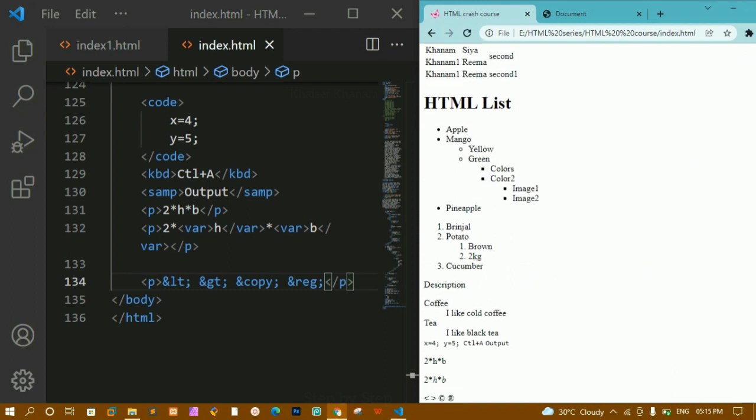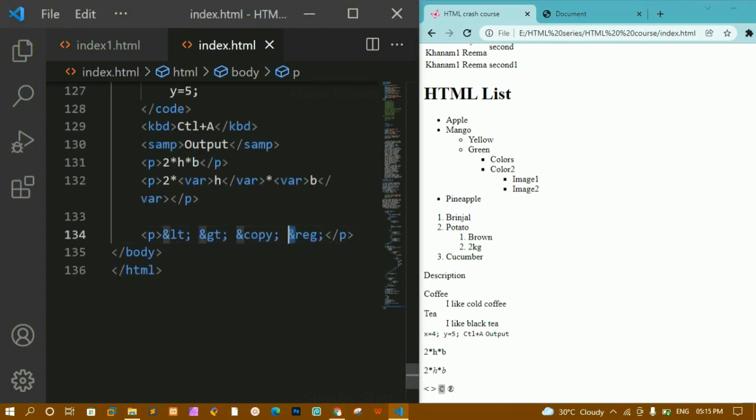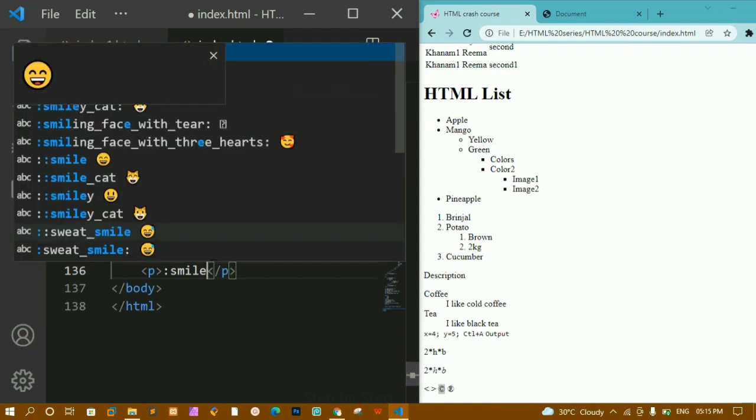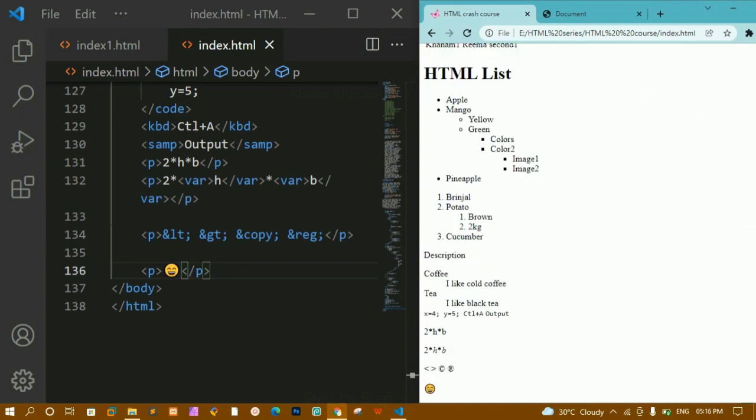You can see here for copyright we are having, for registry we are having, for each and everything we are having this code. You just have to write here that particular code and a semicolon, and you will be getting that output. Now here I'm just going to write one paragraph, and inside this if I write smile, you can see here I'll be getting all the emojis related to smile because I have installed these emojis. I'll save this. I'll refresh this one. Now here I'll be getting these emojis.